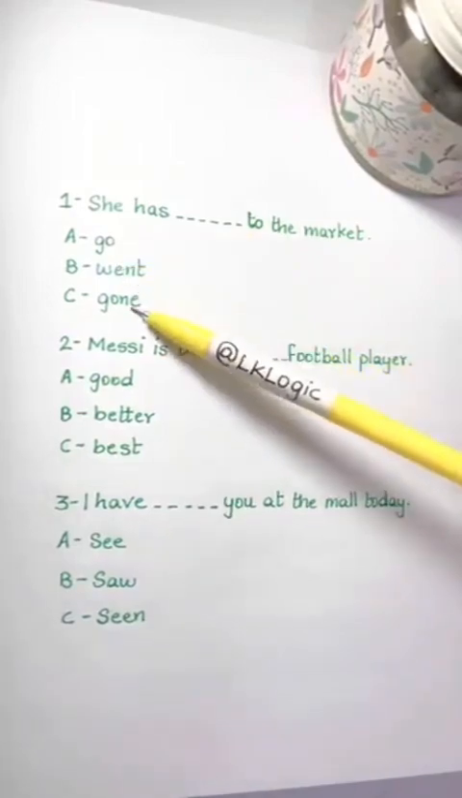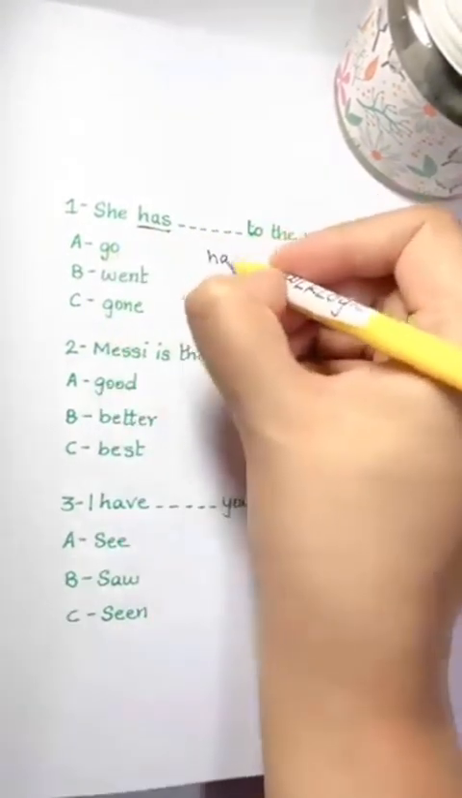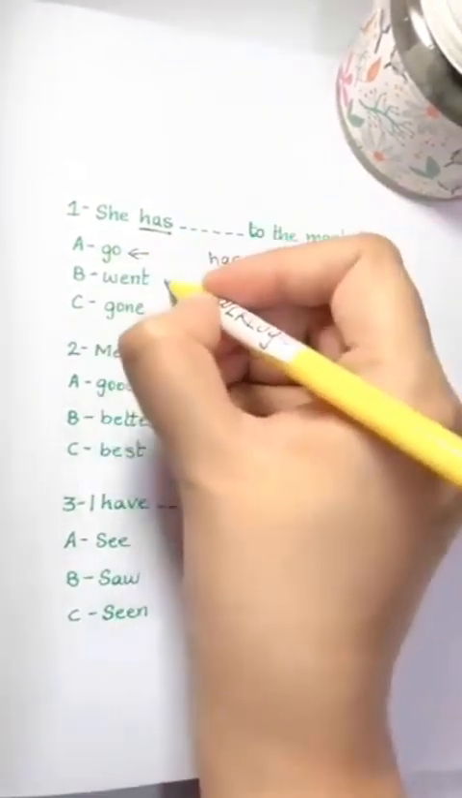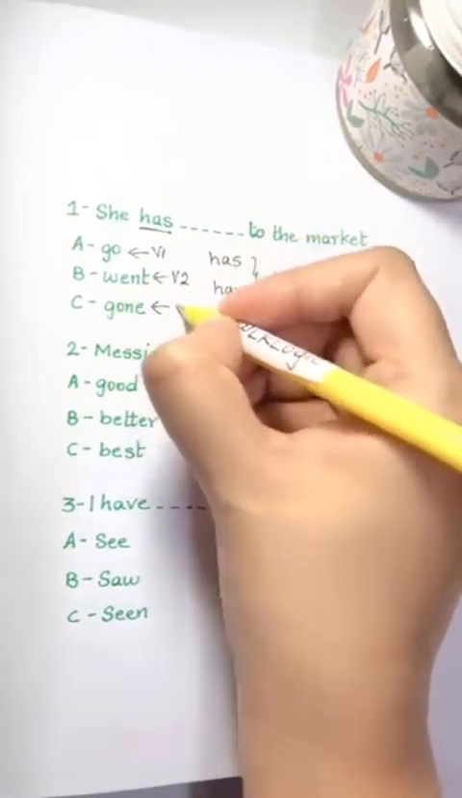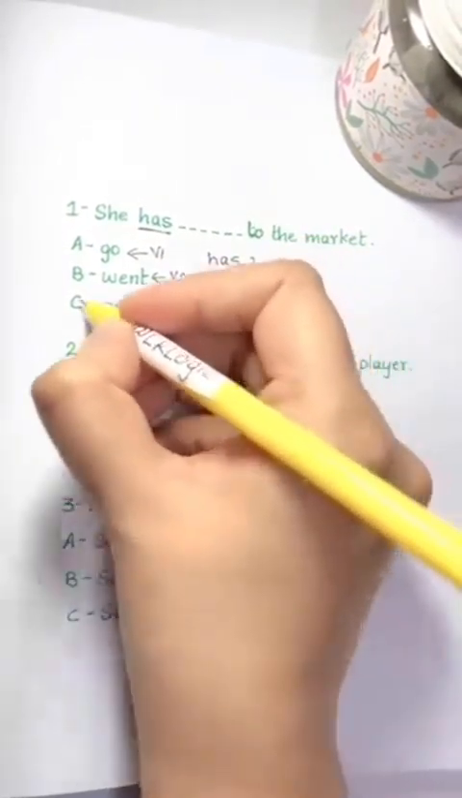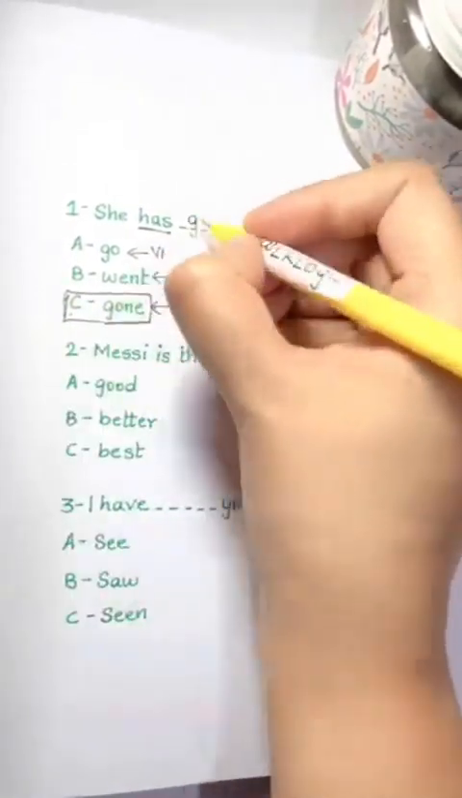She has blank to the market. Go, went, gone. The keyword here is has. After has or have, use verb 3. Go, went, gone. Go is verb 1, went is verb 2, and gone is verb 3. So gone is the correct answer here. She has gone to the market.